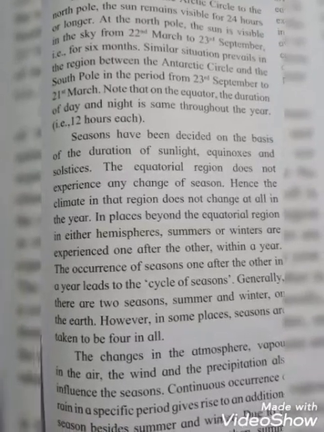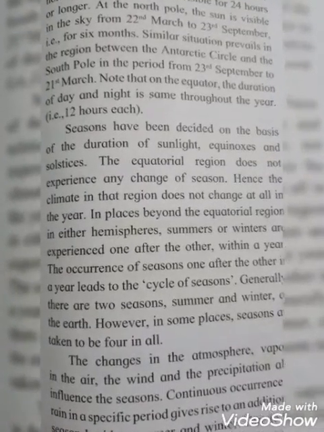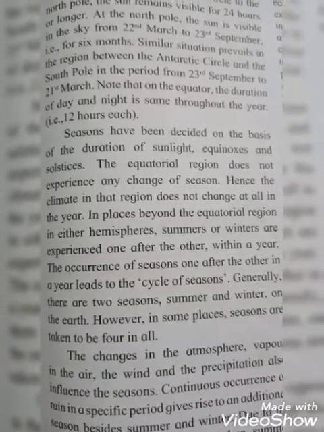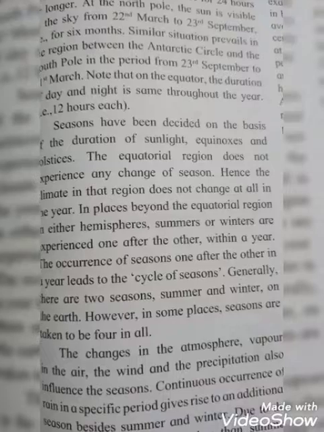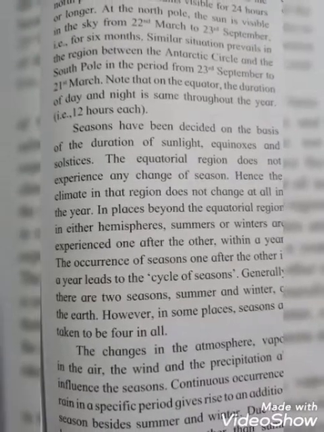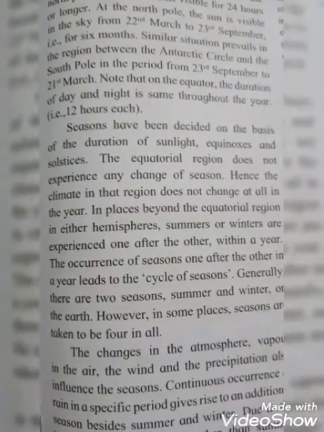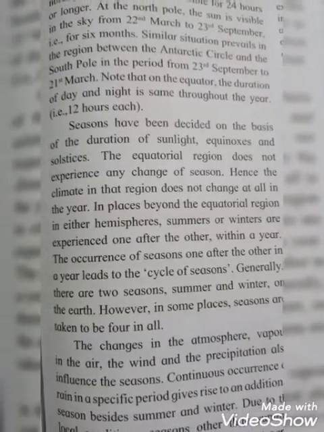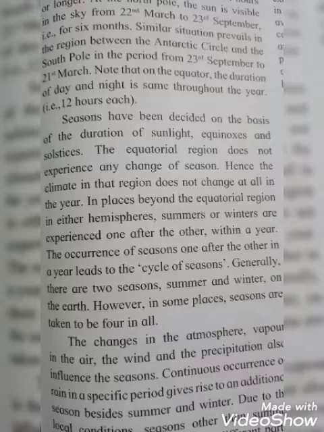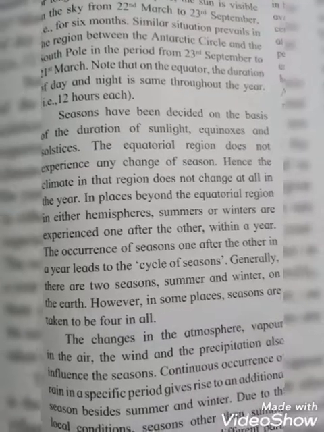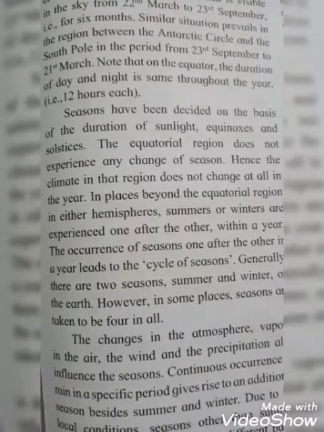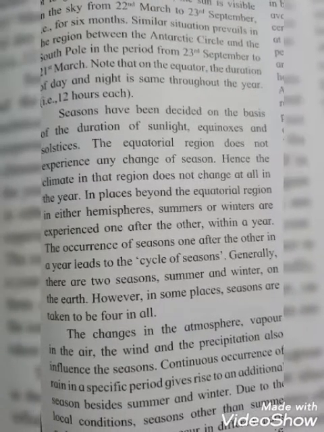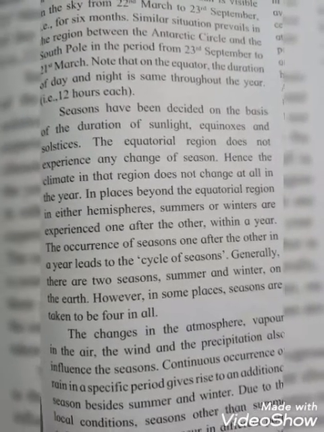So, students, you all know that seasons are decided on the basis of the duration of sunlight, equinox and solstice. The equatorial region does not experience any change of season. Hence the climate in that region does not change at all in the year. In places beyond the equatorial region in either hemisphere, summer or winter are experienced one after the other within a year. The occurrence of seasons one after the other in a year leads to the cycle of seasons.